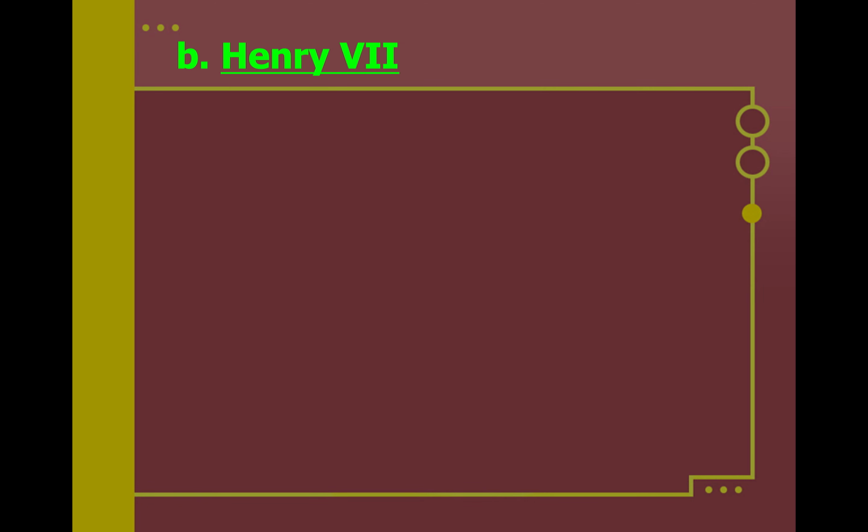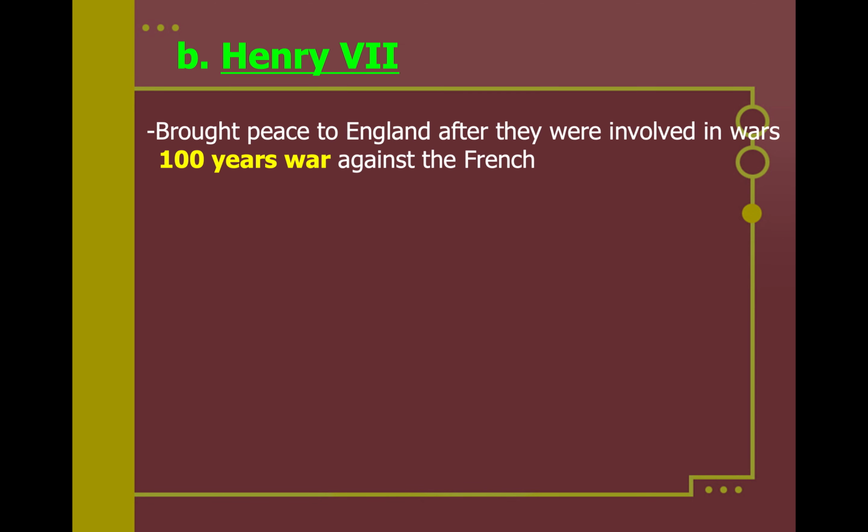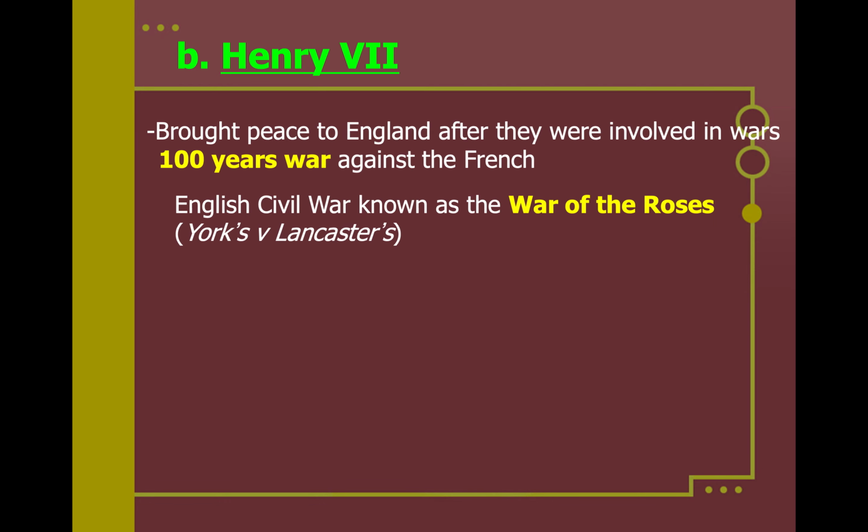All right, let's focus on Henry VII. I mentioned him before during the Renaissance and how he is one of those early monarchs, with Ferdinand and Isabella and some of the Valois monarchs in France, consolidating power within this space of the Black Death, the 100 Years' War, and the decline of the church. He brought peace to England after they were involved in the wars of the 100 Years' War against the French.